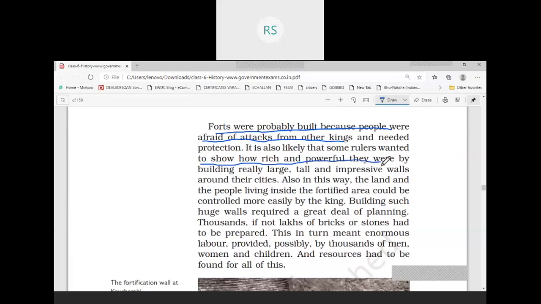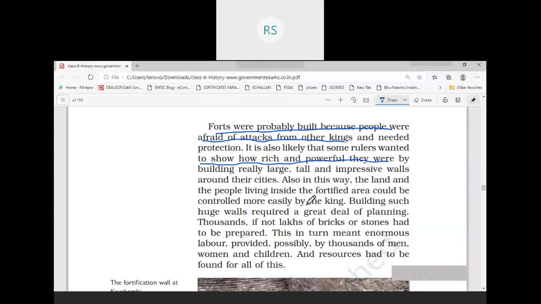And what happened was that by fortifying the city, the land and the people living inside the fortified area could be controlled more easily by the king. So the city is fortified, and there are entering points. There are gates from which people can go outside and can get inside the city. And there were guards at the gates.